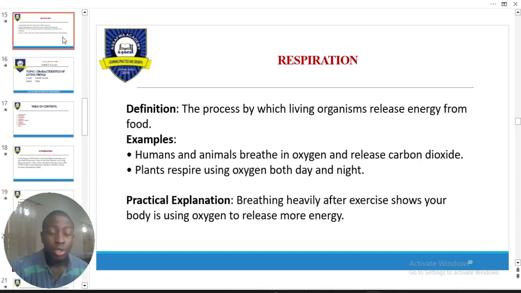Now we talk about respiration. All right, let's practice this with me. Are you breathing? I believe you just breathe in and breathe out. Is that not so? Now, non-living things cannot breathe in or breathe out. You can never see a tin of milk breathe in or breathe out, or a can of malt breathe in or breathe out, right? But we breathe in and breathe out. We take in oxygen and we give out carbon dioxide. For plants, it is opposite. They give out oxygen. They take in carbon dioxide.